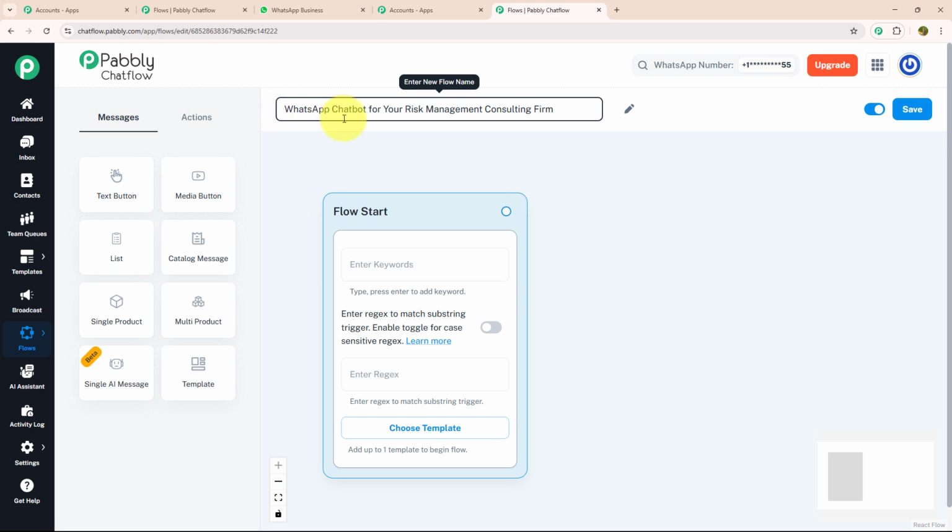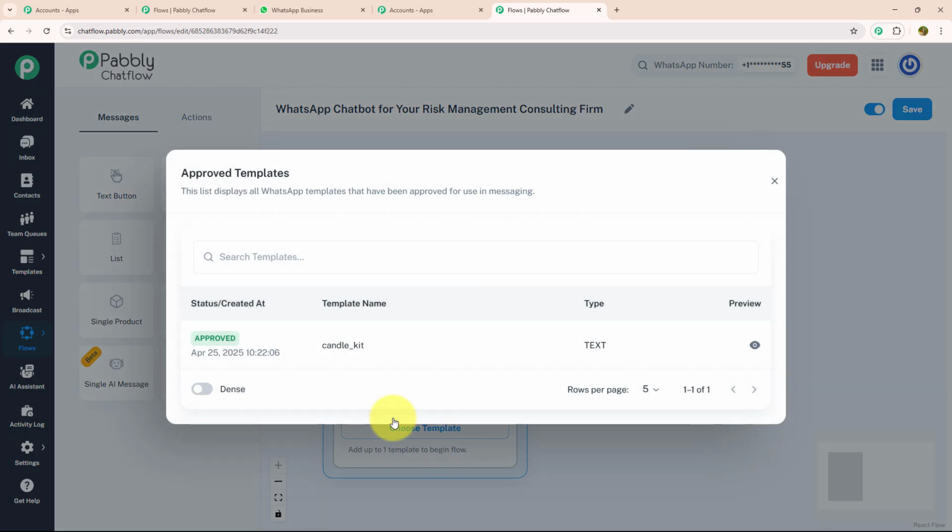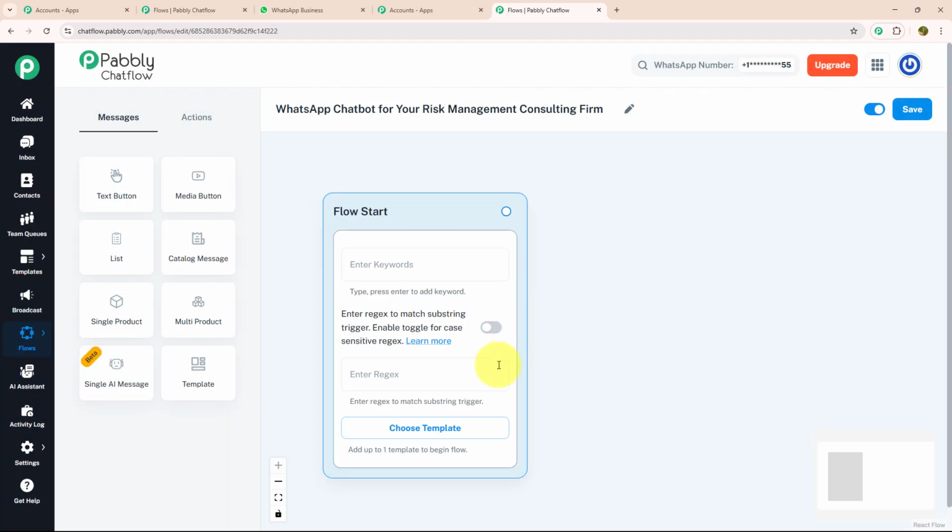After giving a meaningful name, we need to know about three main features which are given inside the flow start: keywords, regex, and choose template. Let's see each feature individually. Choose template is a feature where you can choose your created template to give a personalized touch to your chat. Regex are regular expressions with a special pattern or sequence of characters used to find matches or filter specific text. Keywords are the trigger messages that your customer will put while initiating a conversation.